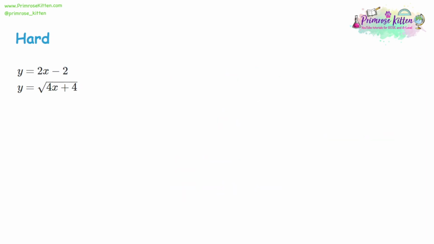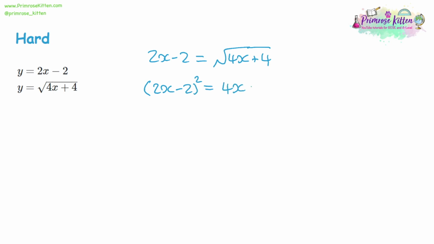Where this method can get more difficult is when we have something like this and we have a square root involved. Now we can start off the same way. So 2x minus 2 is equal to the square root of 4x plus 4. The first thing we want to do is get rid of the square root symbol. So what we can do is we can square both sides. We can square the left-hand side and we can square the right-hand side.